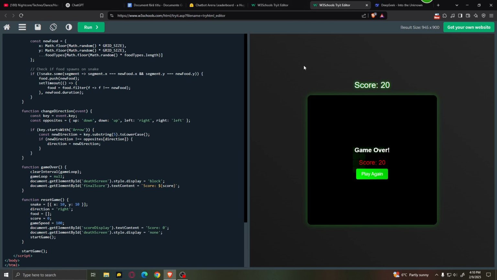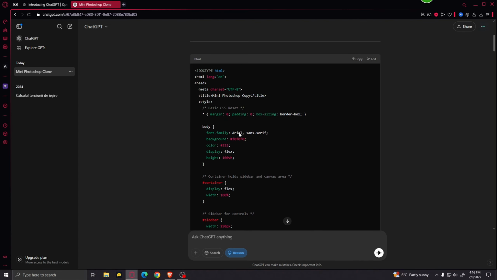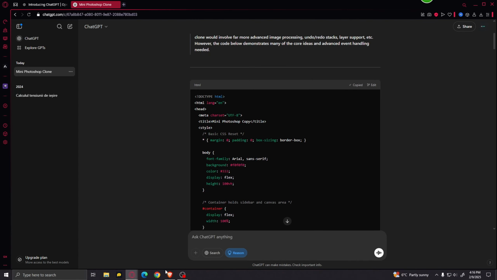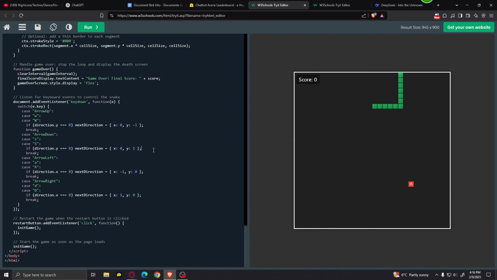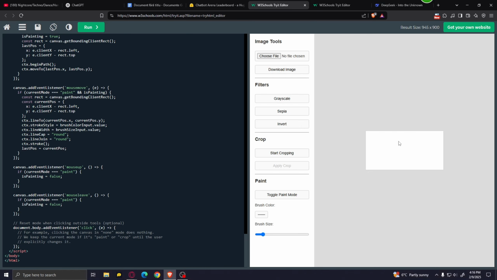Let's go ahead and try something a bit more complex. Next up, I'm gonna ask ChatGPT to make me a Photoshop clone, or basically just a photo editing app that has features such as filters, crop and painting, and also allows us to upload and download the images. And this is the code that it generated. I'm gonna go ahead and copy it, and let's just paste it over here. And this is our Photoshop clone.